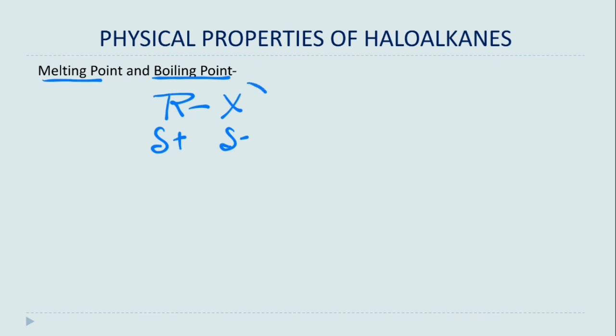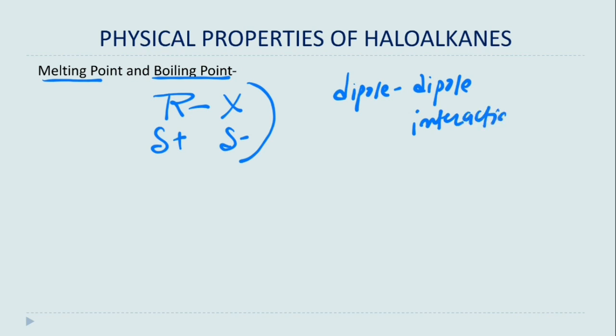Due to the presence of this polar covalent bond, these compounds show dipole-dipole van der Waals interaction, and due to this they may have slightly higher values of boiling and melting points.